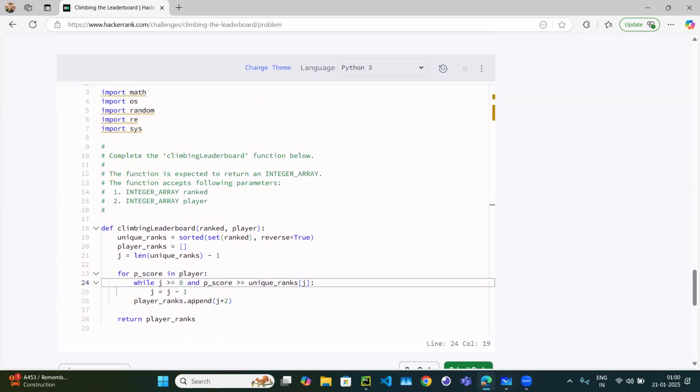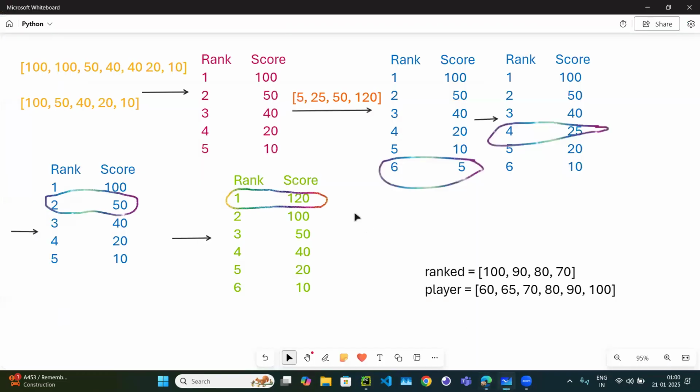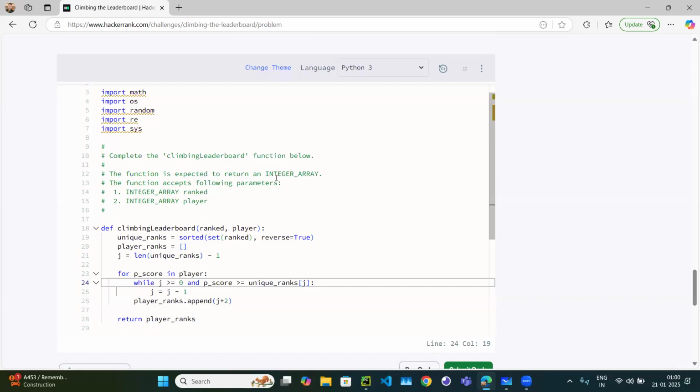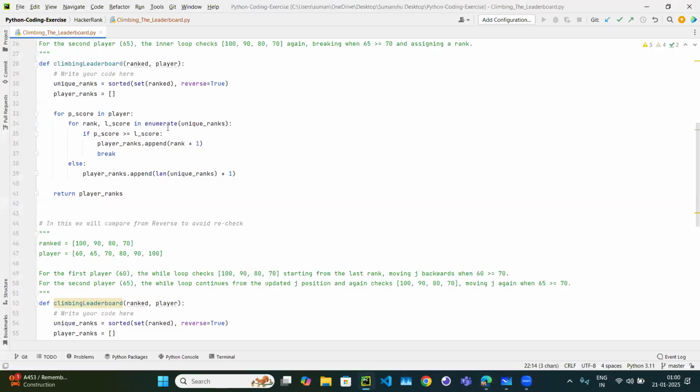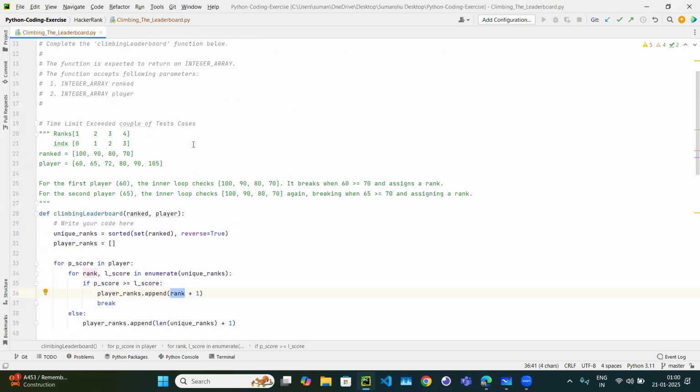So hopefully you understand the problem. The problem is still the same. It doesn't matter whether you start from the top or from the bottom, you have to compare, right? Even when we run the for loop, we are comparing from the top anyhow, and still we are appending the rank. But we observed some test case failed and we figured it out. It failed because it is unnecessarily comparing again and again.